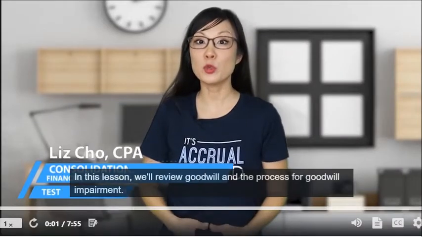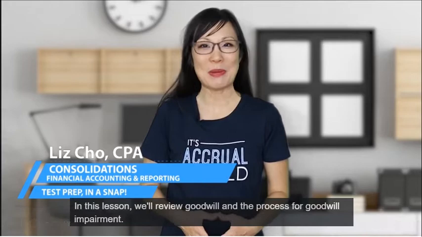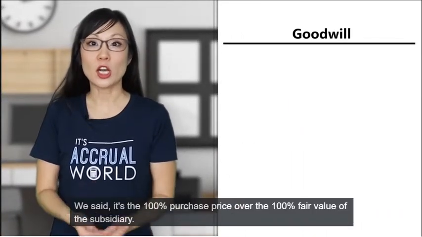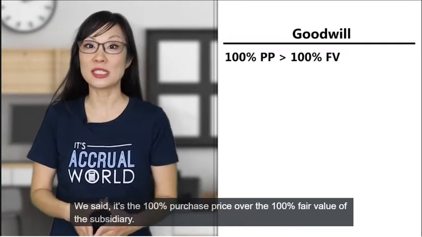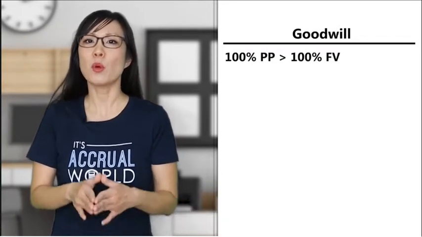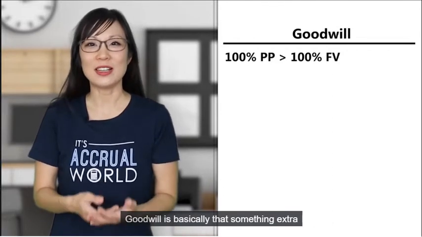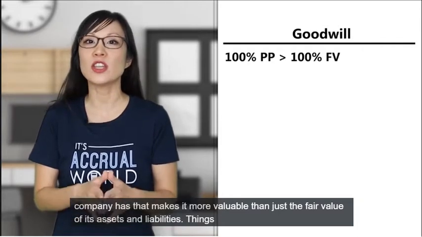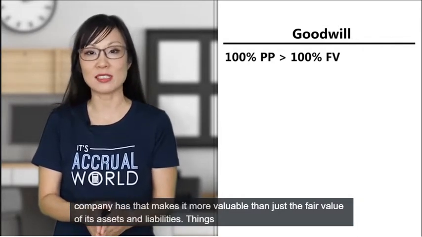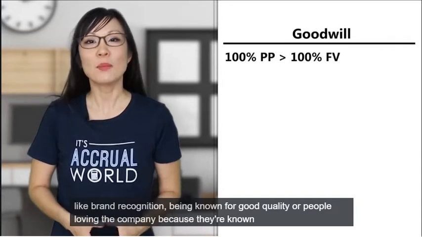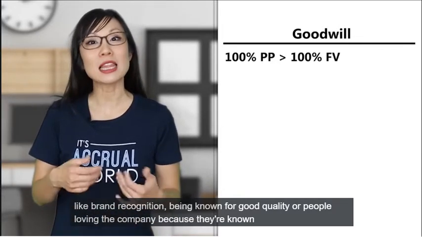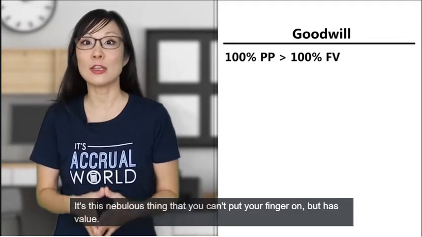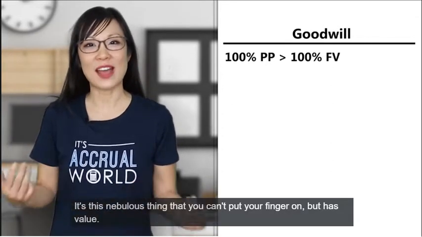In this lesson, we'll review goodwill and the process for goodwill impairment. So far, we defined goodwill as a formula. We said it's the 100% purchase price over the 100% fair value of the subsidiary. But what does this really mean? Goodwill is basically that something extra a company has that makes it more valuable than just the fair value of its assets and liabilities. Things like brand recognition, being known for good quality, or people loving the company because they're known for giving to charity. It's this nebulous thing that you can't put your finger on, but has value.